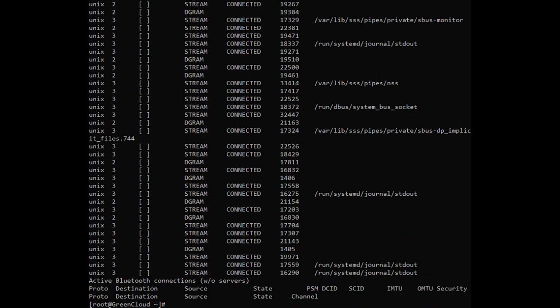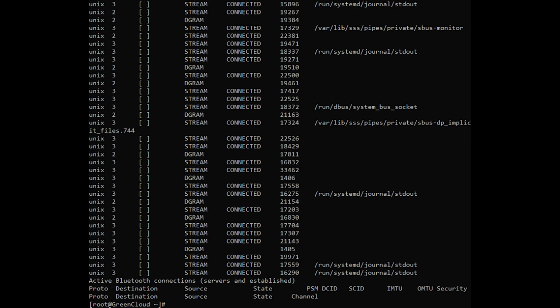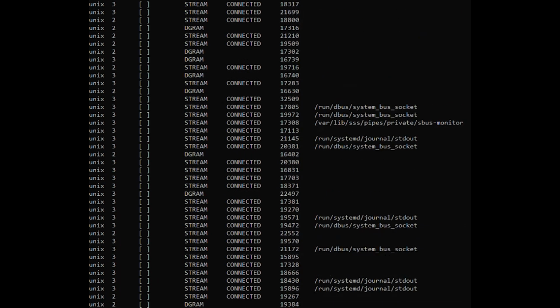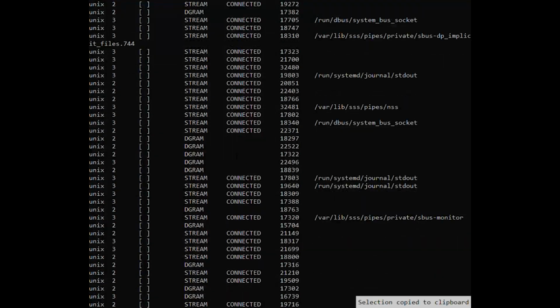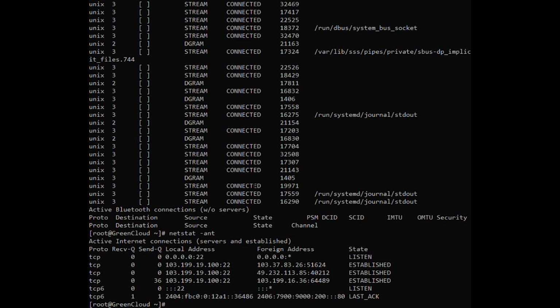Use the -a option with the Netstat to display both listening and non-listening sockets. Use the -n option with the Netstat to display the IP address instead of the host name. Use -t with -an to display all TCP connections. Use -u with -an to display all UDP connections.